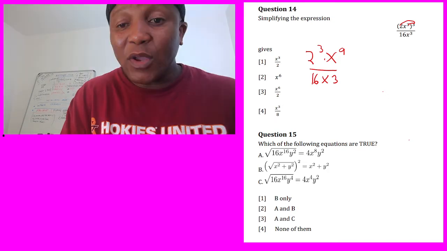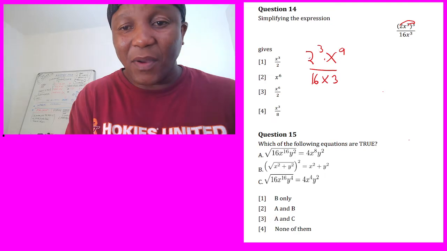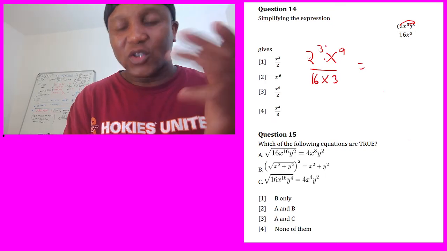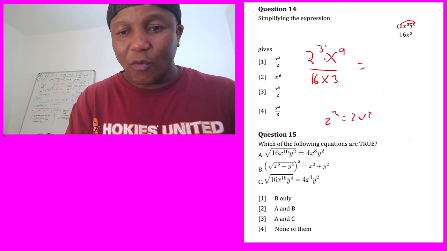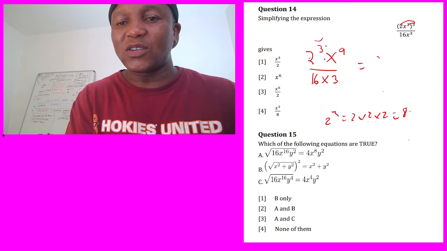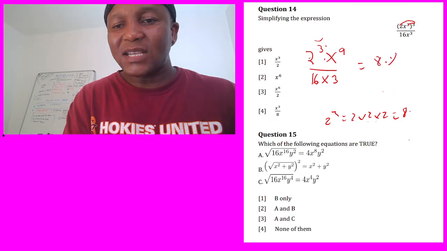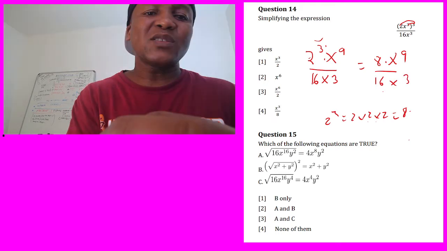Easy. So now this one right here is going to be 3 power 2. 2 power 3 equals 8, because it's 2 times 2 times 2, which is 2 times 2 equal to 4, 4 times 2 equal to 8. So this is going to be 8, multiplied by x power 9, and then over 16 x power 3. Now let's start to simplify.